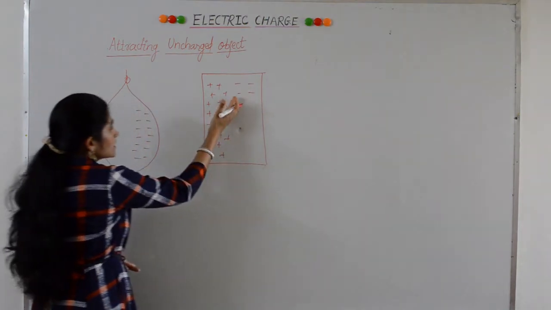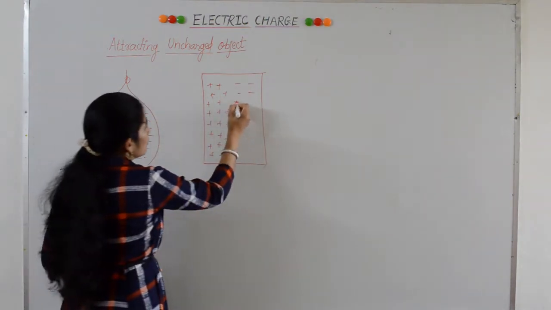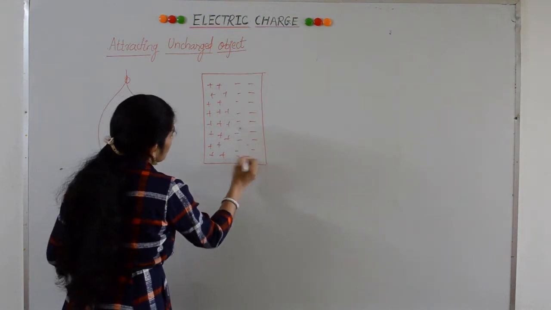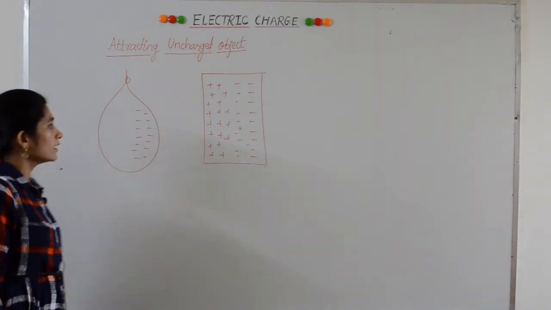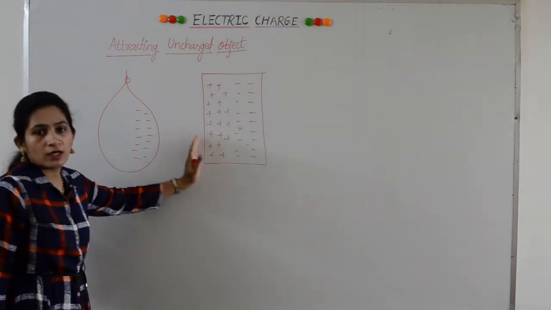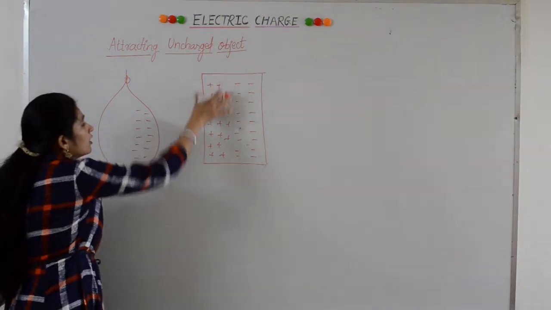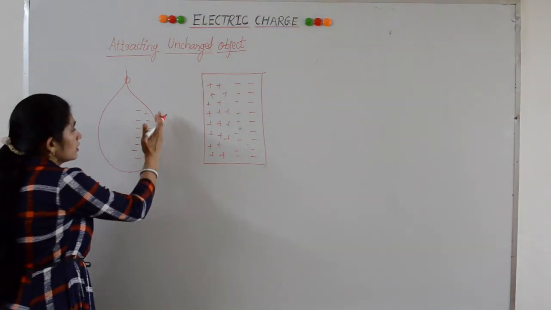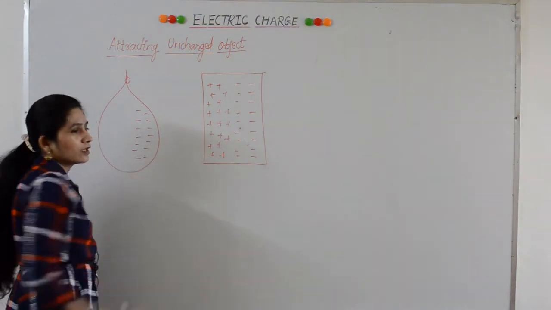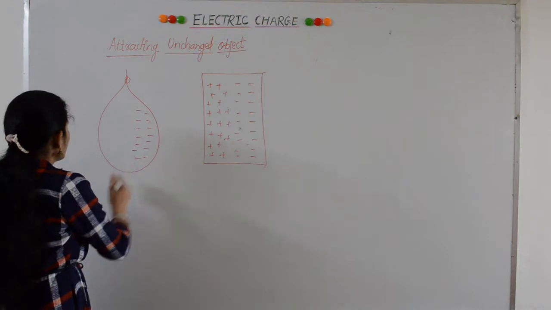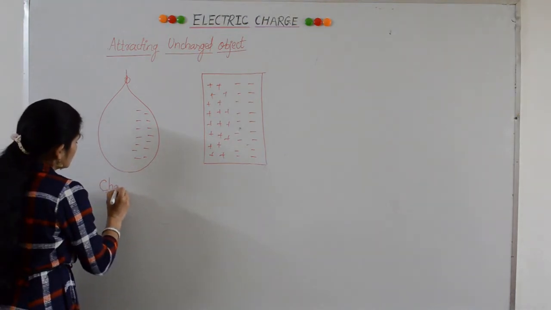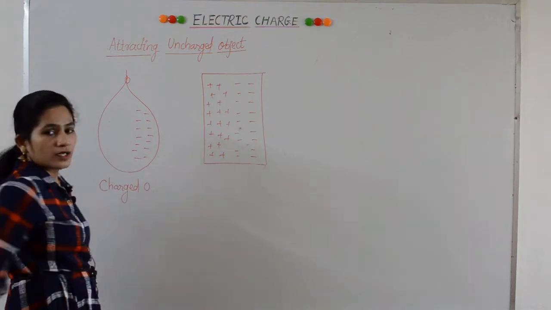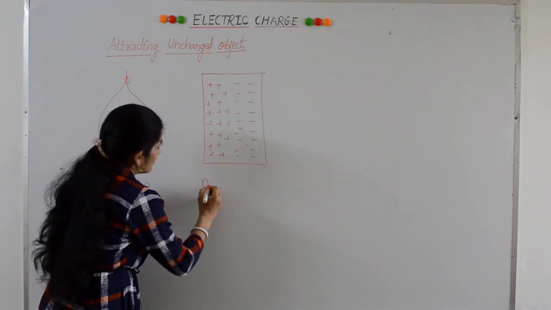So positive charges move close to the balloon, whereas negative charges move far. They may not move very far, but the effect is enough to give this wall a positive charge, and therefore they start attracting. In this way, a charged object can attract an uncharged object.